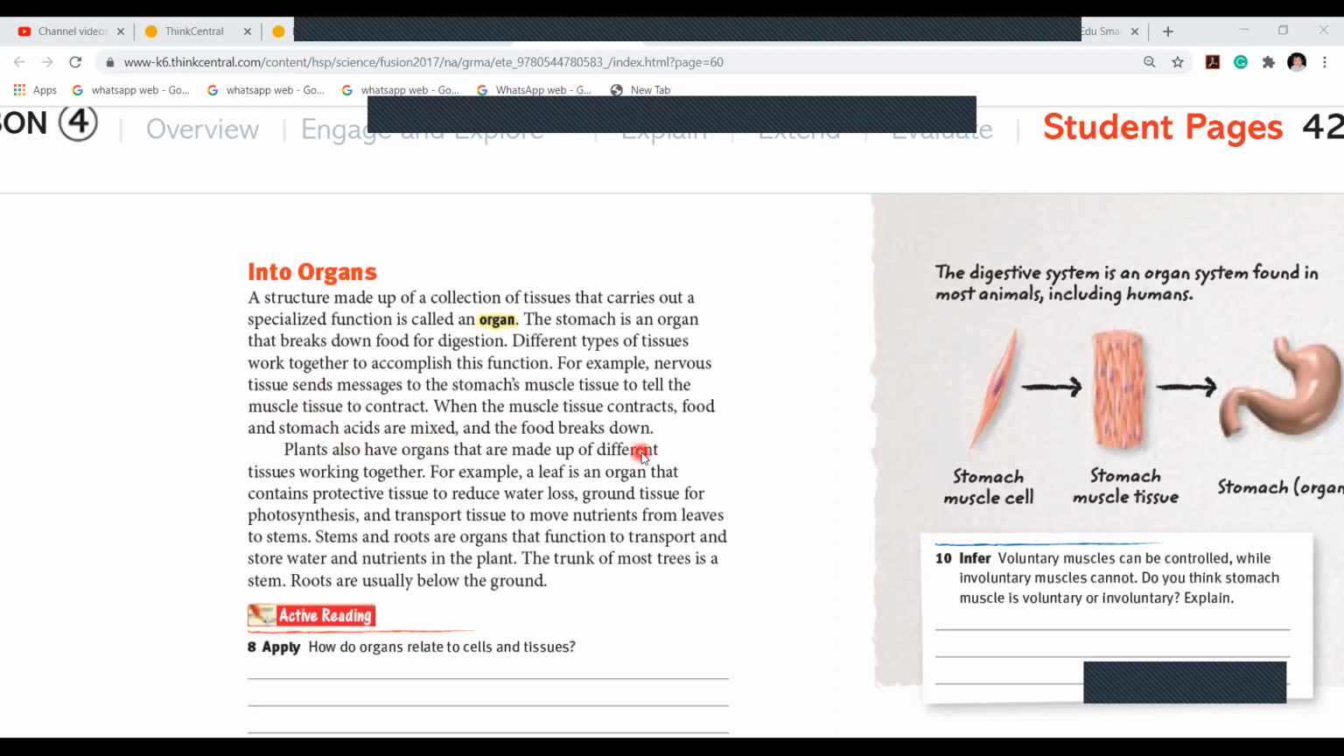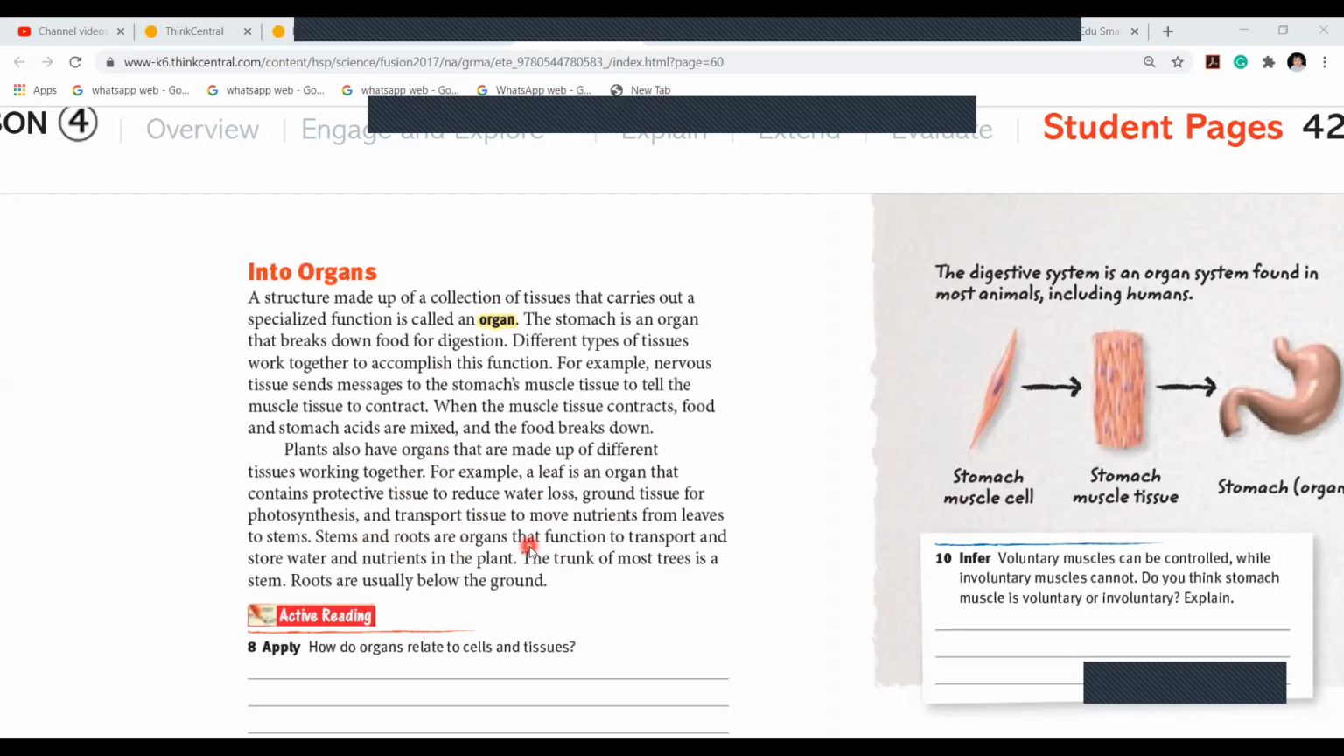breaks down. Similarly, plants also have organs that are made up of different tissues working together. Here they are showing you how the tissues work together. Like the leaf is an organ; the protective tissue reduces water loss. Ground tissue is for photosynthesis, for making your food. And transport tissue moves nutrients. All of them are interconnected, girls. If one stops, the other cannot work.